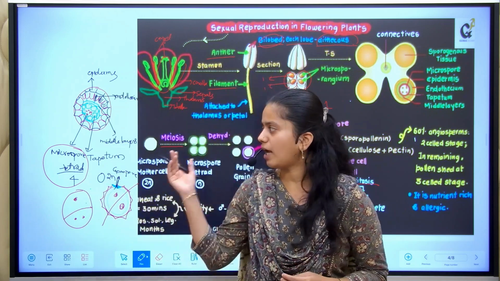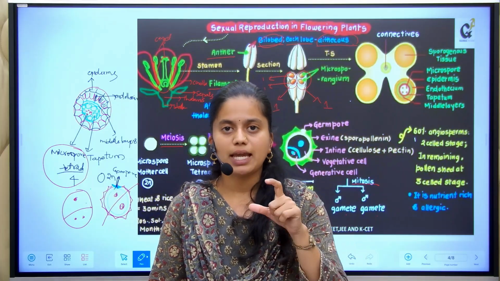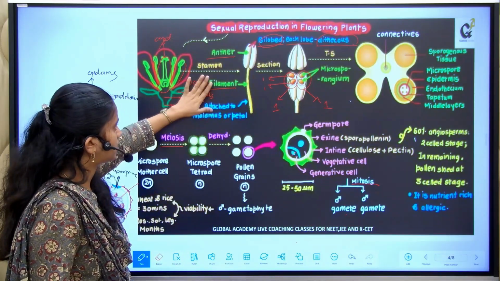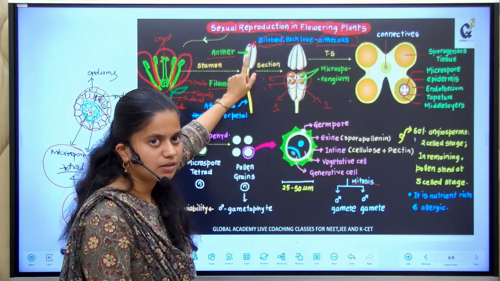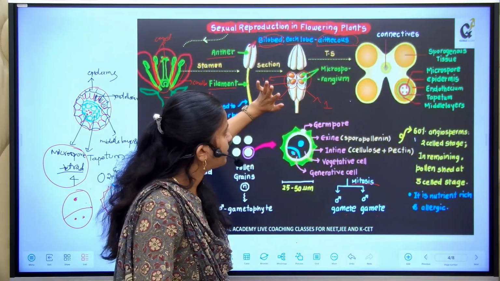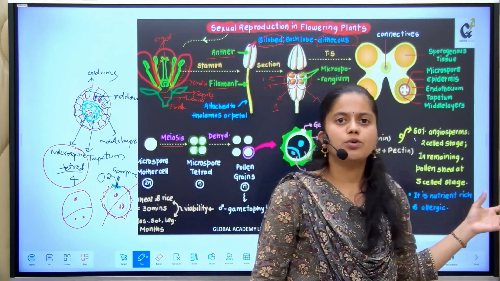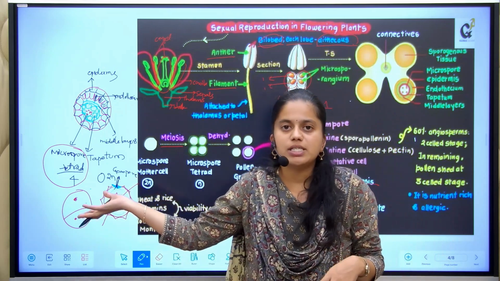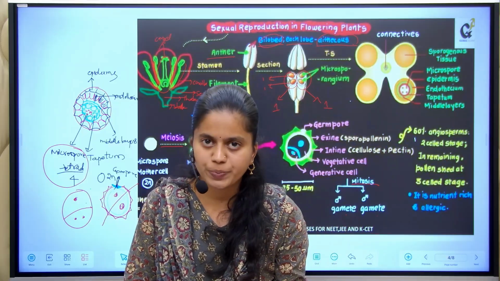So what have you learnt in this particular slide about the filament or about the anther? Anther consists of 2 structures, the filament as well as the anther. Then when the anther is sectioned, you will observe it is bilobed as well as dithecous. And when we study the individual lobe, we get to know there are different protective layers present. Later on, the microspore mother cell will undergo meiosis and it is going to produce the tetrad spore, right?